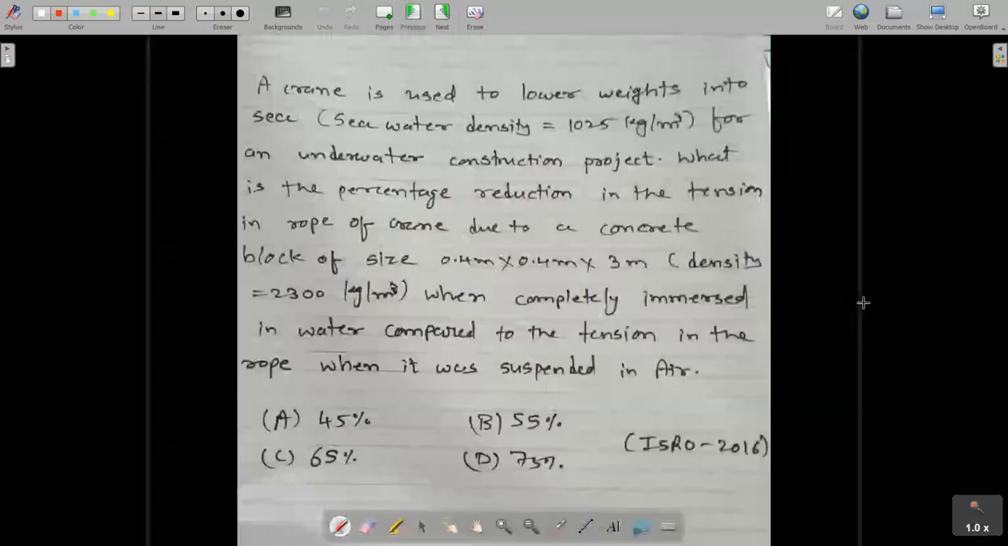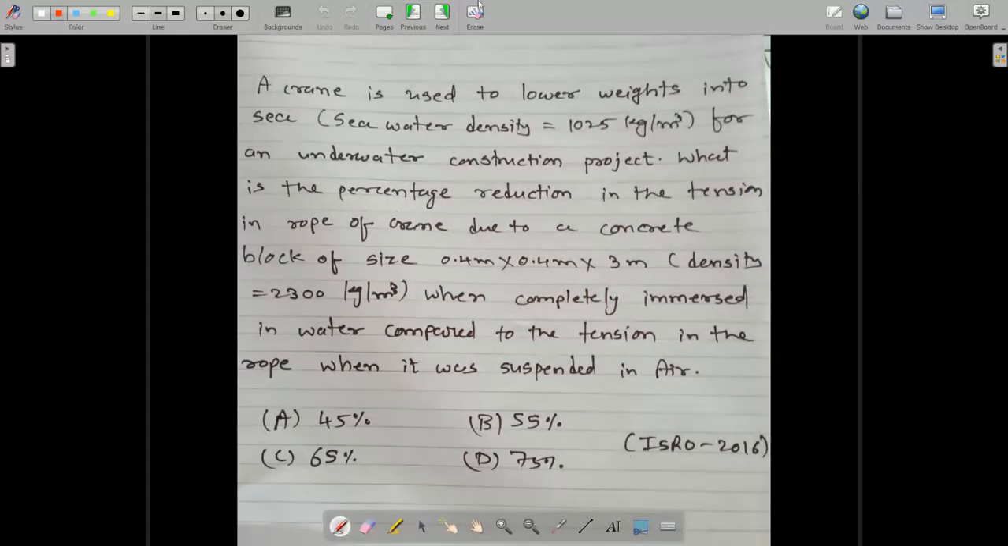Okay, so let's move towards our question. This question is based on buoyancy force. A crane is used to lower weights into the sea, and the density of sea water is given as 1025 kg per meter cube for an under construction project. What is the percentage reduction in the tension in the rope of the crane due to a concrete block of the given size and density when completely immersed in water, compared to the tension in the rope when it was suspended in air? That means you have to find the percentage reduction in the tension in the rope.